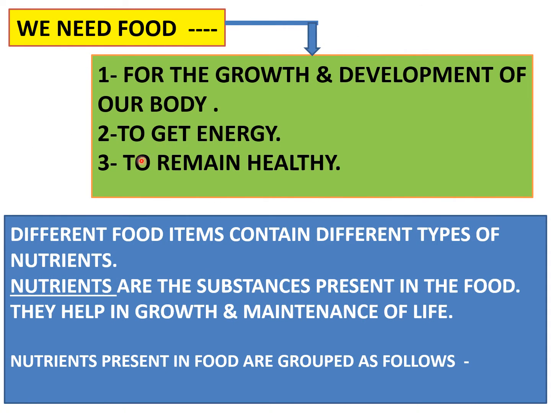Now here I have summarized what we have read till now. We need food for growth and development of our body, to get energy and to remain healthy, so that it is easier to learn this way. So please learn. Different food items contain different types of nutrients. And nutrients, what are nutrients? Nutrients are the substances present in the food. They help in growth and maintenance of life. The nutrients present in food are grouped as follows.